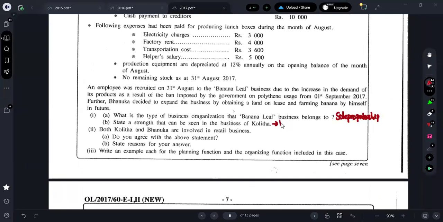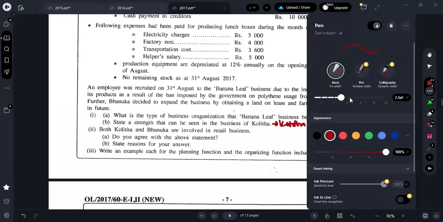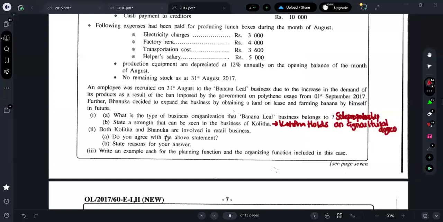They have given, right? Kolita holds an agricultural degree. Okay. Next one, what else do you all have, guys? You can just say that as a strength, right? Easily you can find out that answer. Next one, what do they say?